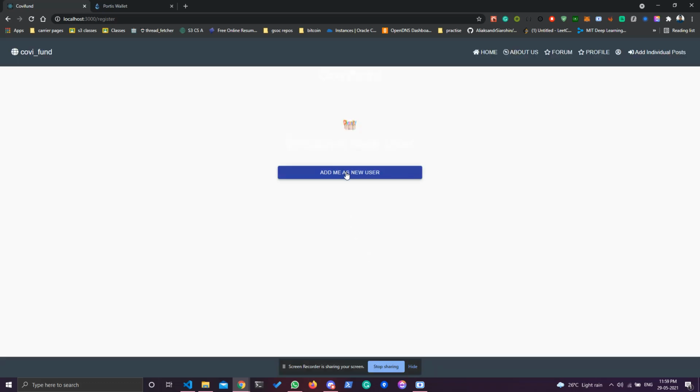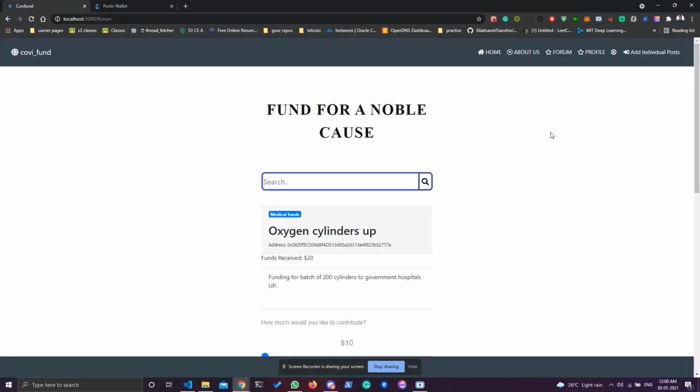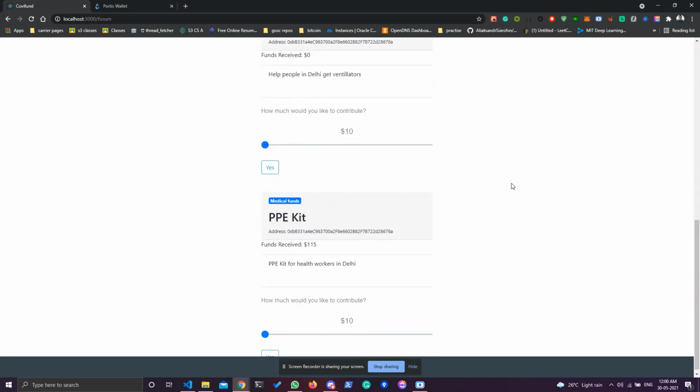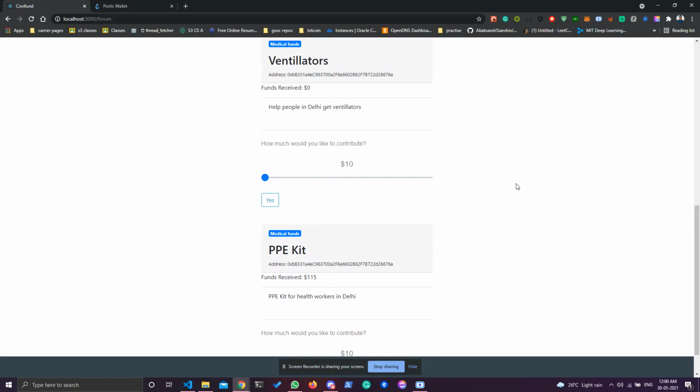Okay, so I'll add a new user. We are signing in using this Portis wallet. So we are signed in. Now we'll be redirected to this page. Here we can find different posts and different needs which we can fund accordingly, and we can also see how much fund each thing received.